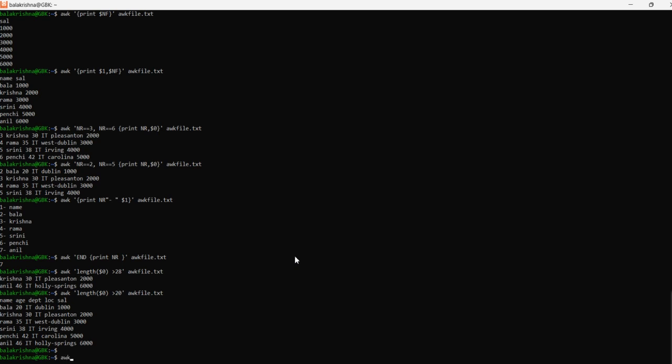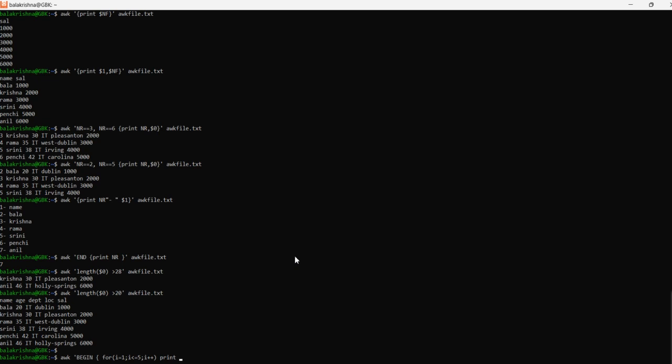Let's say AWK, let's use BEGIN and use a for loop to iterate. It should start from 1 and be less than or equal to, let's take 5, and then it should increment till 5.